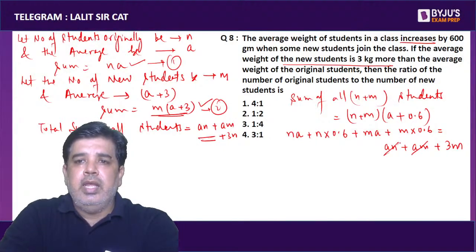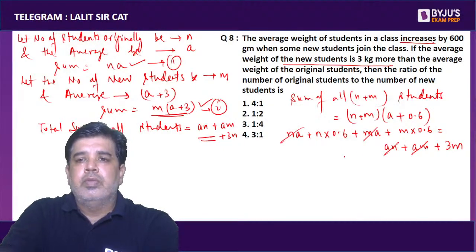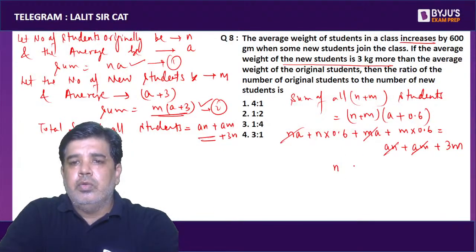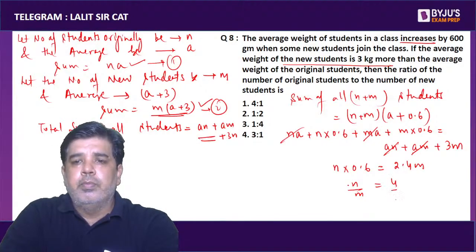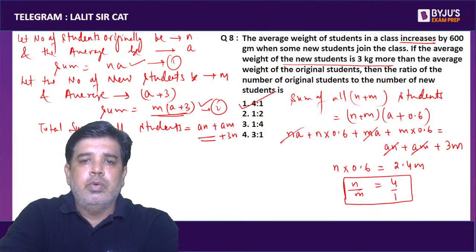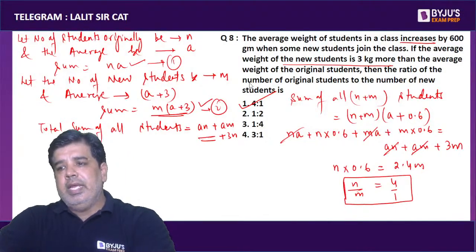So AN and AM will get cancelled out. We get n into 0.6 equals 2.4 into m, or we can say n by m is 4 by 1. So the ratio is 4:1, which is option number A, students.